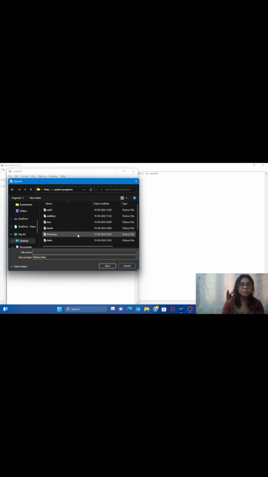There are several programs already there. Now suppose I want to give the name of the file, that is name_print. Okay. Now click on this save. See, my program is saved and it is executed also. It is showing you the result. I am in class 10, on IDLE Shell, right? So it is showing me the result.